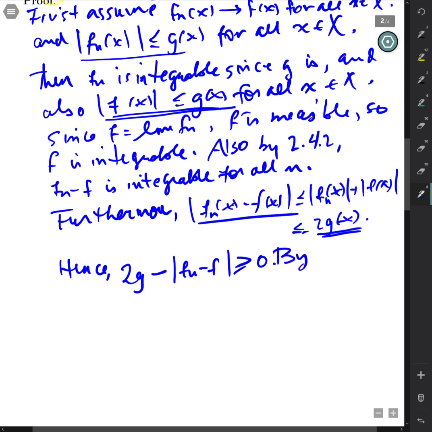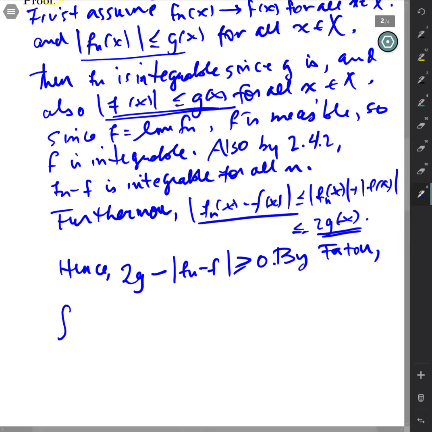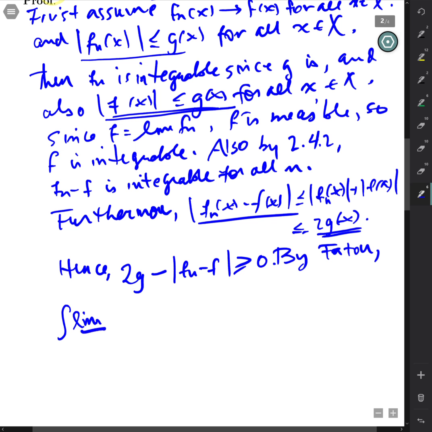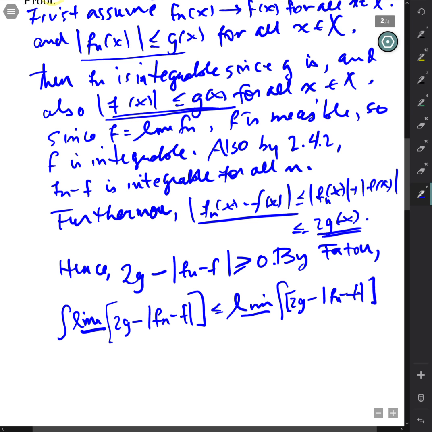So by phi2, which only applies to non-negative measurable functions, we can write that the integral of the lim inf, I'll put a bar under it to write a little less and keep it in a reasonably small spacing here, the lim inf of that, d mu, which I'll omit here, is less than or equal to the lim inf of the integral of 2g minus absolute Fn minus f, like so.